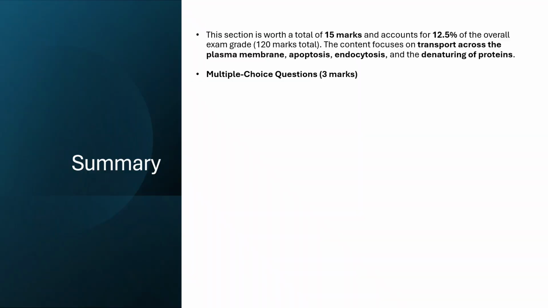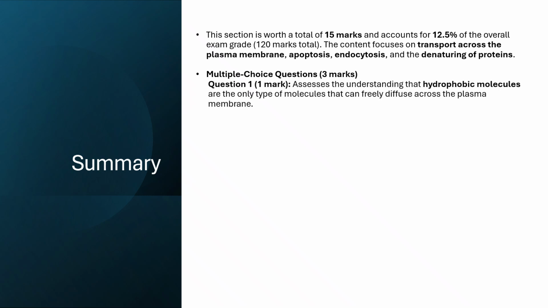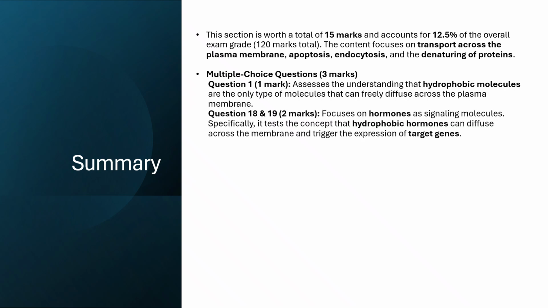Question 1, 1 mark, assesses the understanding that hydrophobic molecules are the only type of molecules that can freely diffuse across the plasma membrane. Questions 18 and 19, 2 marks, focus on hormones as signaling molecules. Specifically, it tests the concept that hydrophobic hormones can diffuse across the membrane and trigger the expression of target genes.